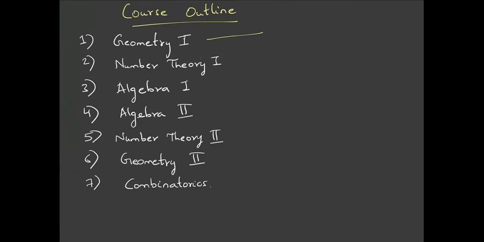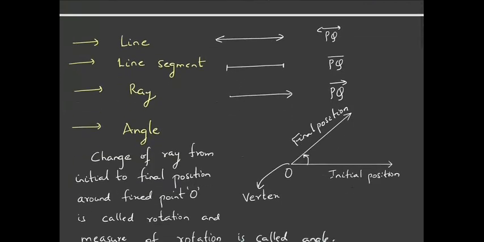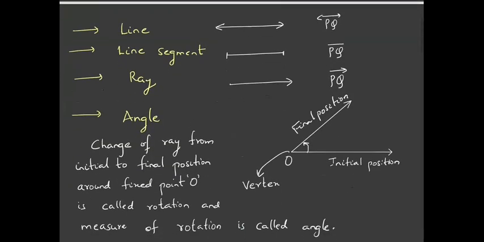Geometry, and then we will move towards number theory, algebra, and we'll be covering these topics again in depth. And at the last we'll be studying combinatorics. Is it fine? Okay, so let's move on. I presume that all of you know what a line is, what a line segment is, and what a ray is, right?